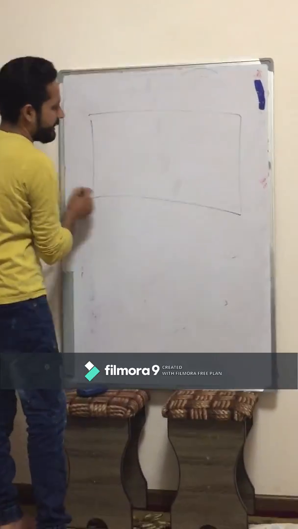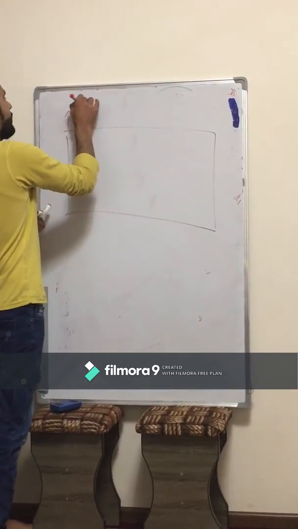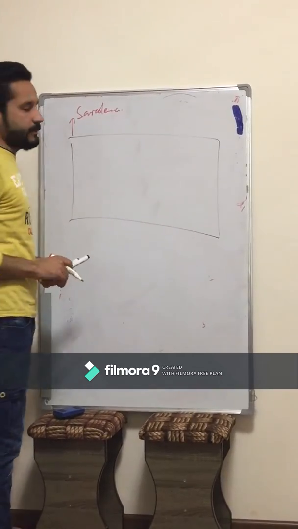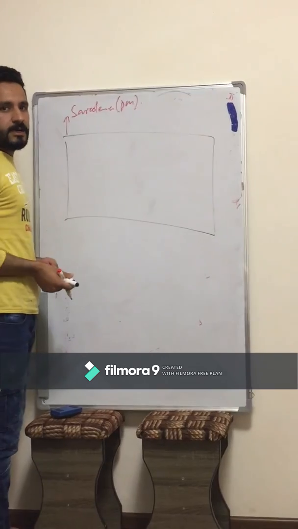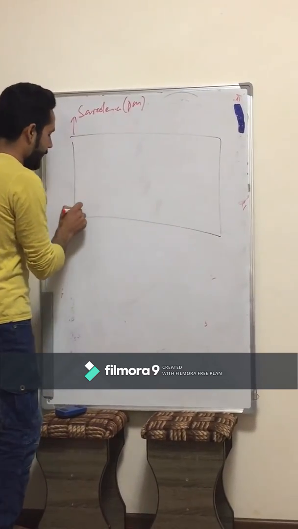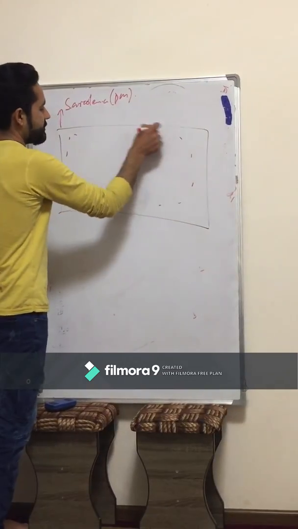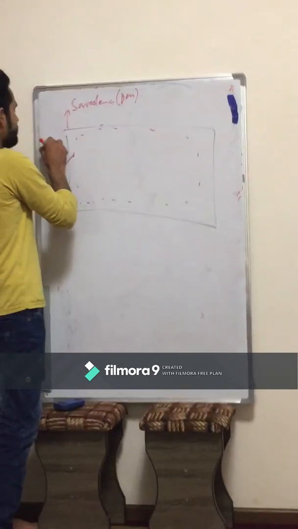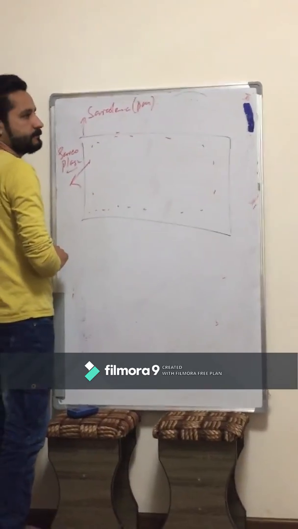Suppose this is a simple diagram of the skeletal muscles. The outer membrane is called sarcolemma. We can say this is the plasma membrane of the muscle, which is called sarcolemma. And this is the cytoplasm of the muscle cells, which is called sarcoplasm.